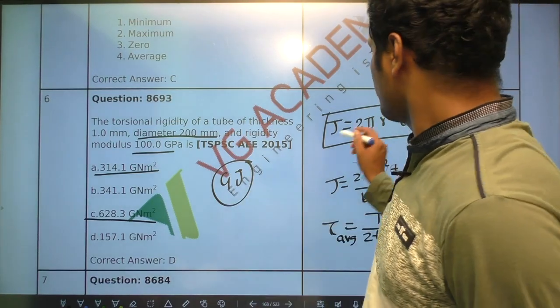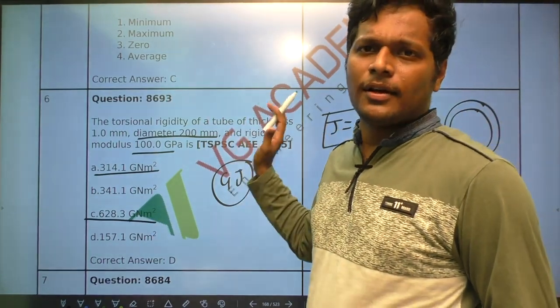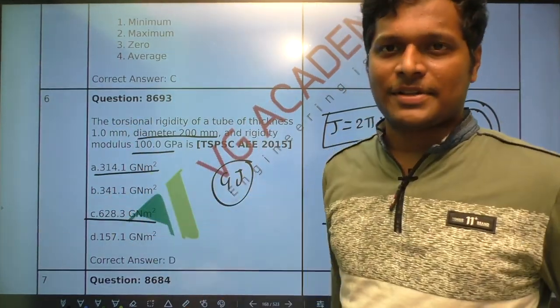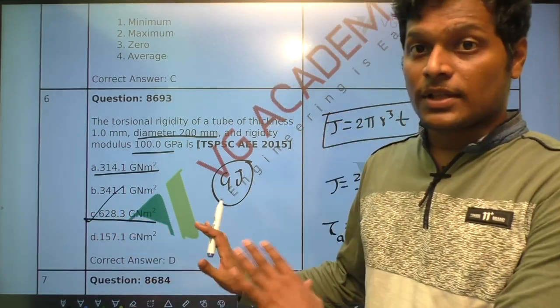So in this situation 2 pi r cube into T, so 2 into 3.14 is 6.28 into 100, whatever the calculation that happens regarding units, directly we can take the answer. Okay, so that's about this.